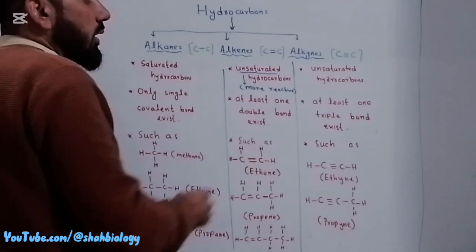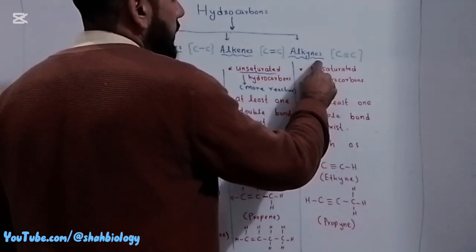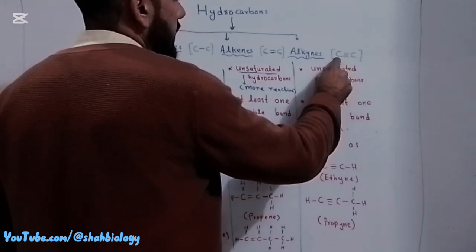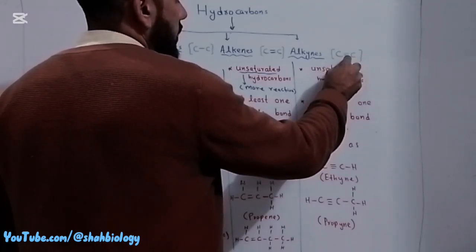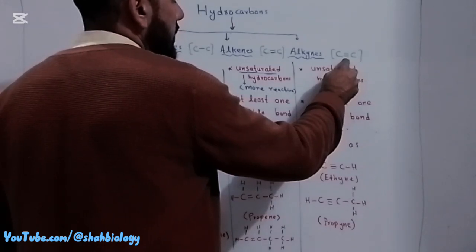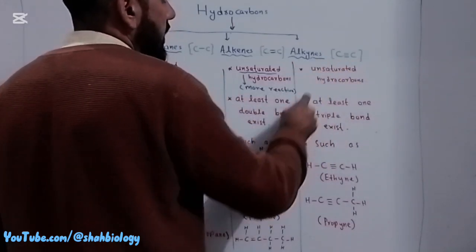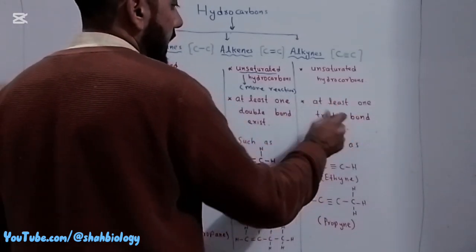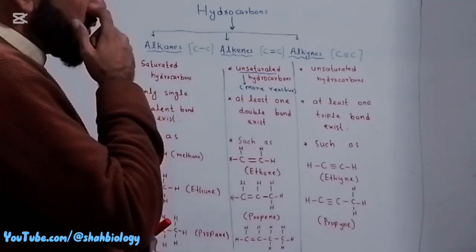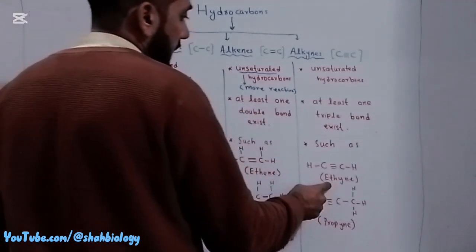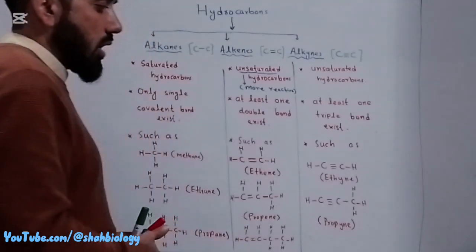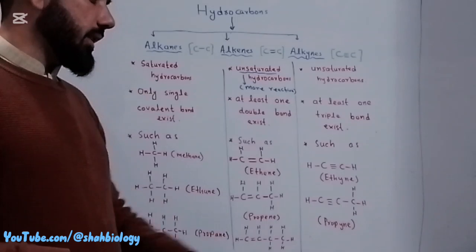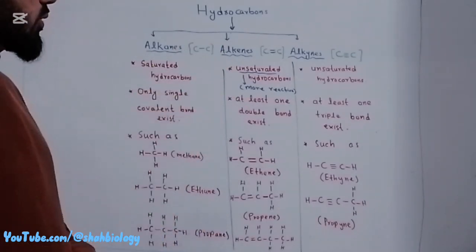Alkynes, this "yne" is represented by the triple bond. Between these two atoms at least one triple bond is present, so these are called alkynes. These are also unsaturated hydrocarbons. At least one triple bond exists between two carbon atoms, such as ethyne. Look at the formula of ethyne, and also propyne, butyne, pentyne. These are the three types of hydrocarbons.